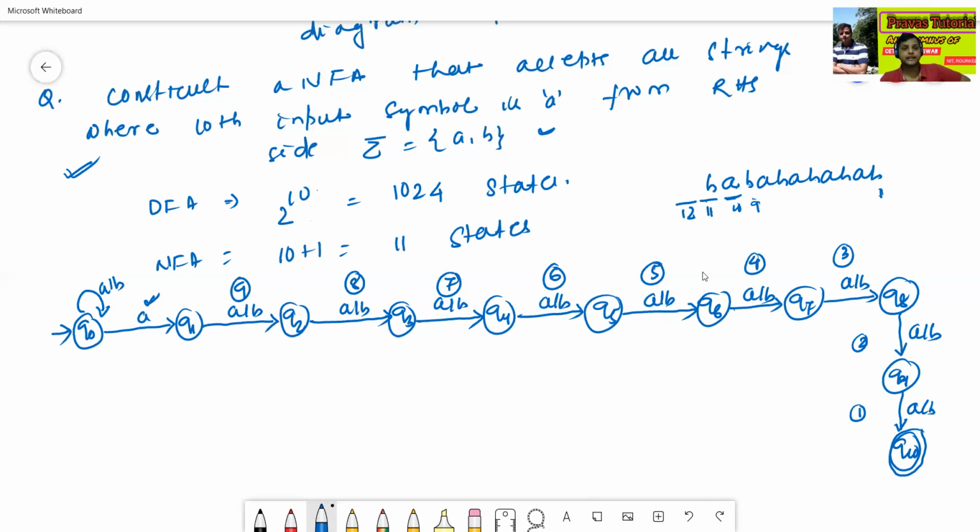One thing in NFA: there may be 0 transition, or there may be 1 transition, or there may be more than 1 transition.